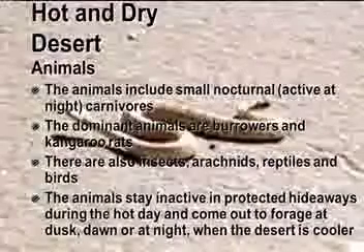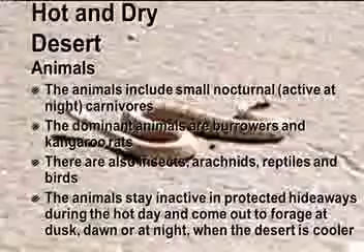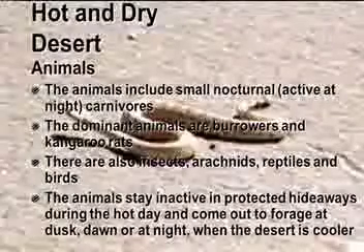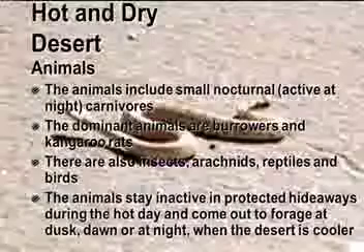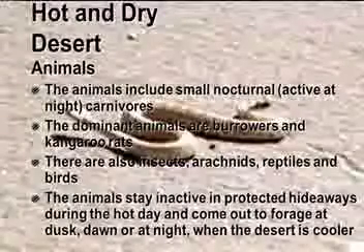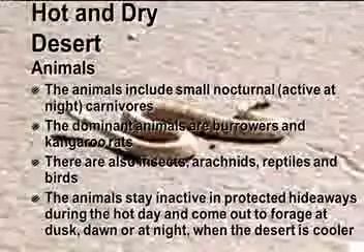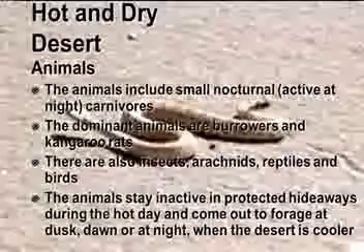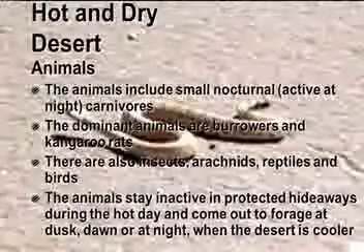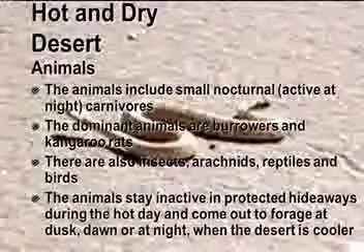Nocturnal means the animals that come out at night. The dominant animals are burrowers and kangaroo rats. They live in burrows. There are also insects, arachnids, reptiles, and birds. The animals stay inactive in protected hideaways during the hot day and come out to forage at dusk, dawn, or at night when the desert is cooler.